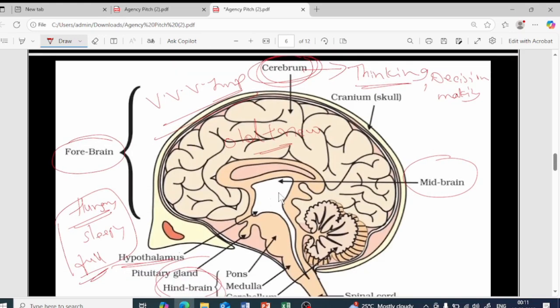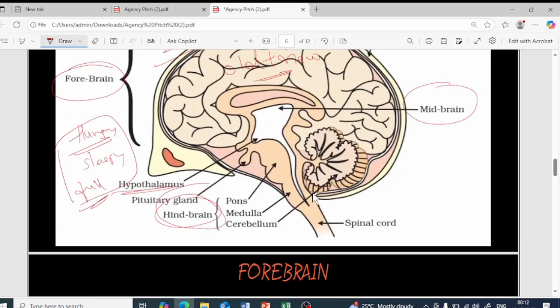So cerebrum, which is the forebrain part, this is the cerebrum. You can see here, this is the hypothalamus, which we already discussed, and the midbrain is here. You can see the pons is here, the medulla is here, and the cerebellum part is here. These are the parts of which brain? Hindbrain. I hope it is clear. Pons, medulla, and cerebellum. Clear?